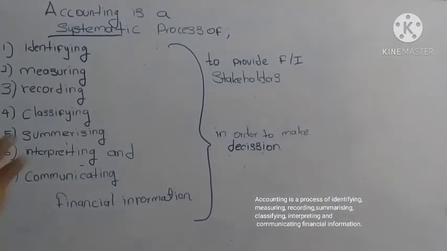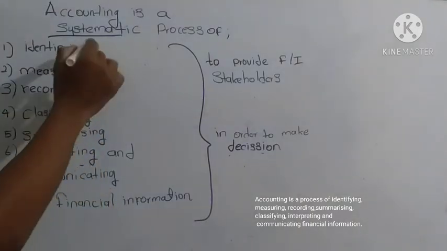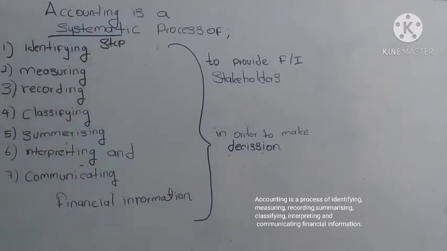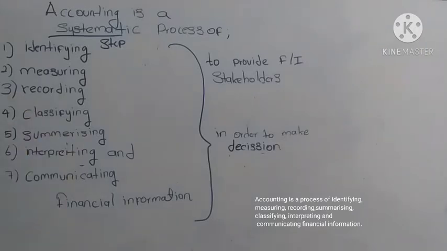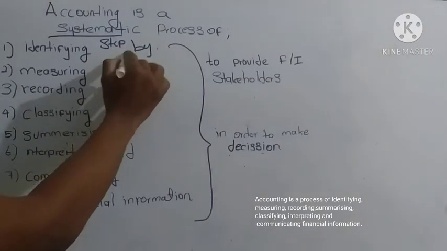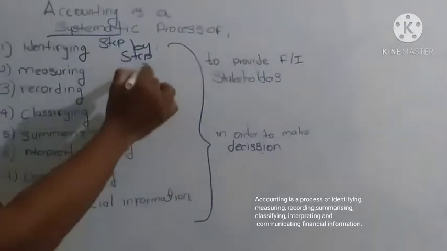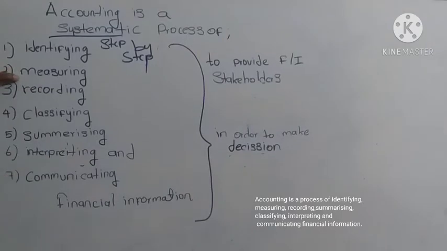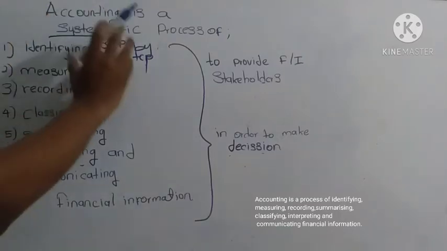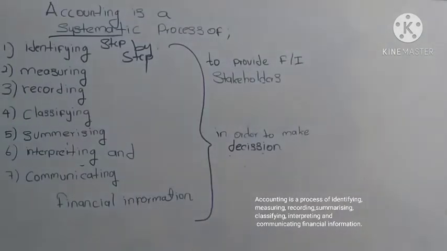Systematic means a well organized process, or else a process which needs to be done through steps. Accounting is a step-by-step process. First of all, we need to identify the accounting transaction, then we should measure it, then recording, classifying, summarizing, interpreting, communicating. So accounting is a systematic, well-organized, step-by-step process.